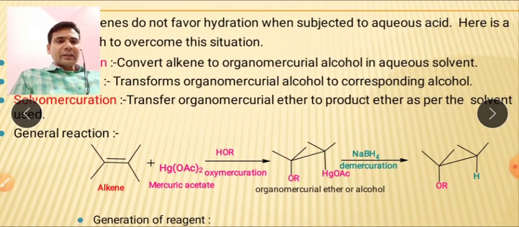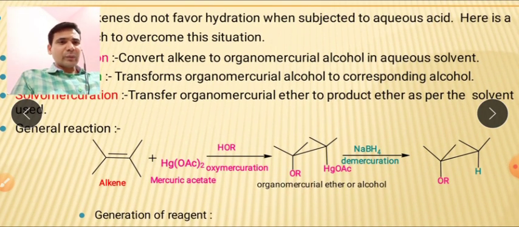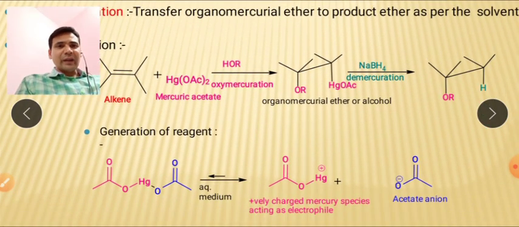Then the second reaction is with ROH. Here we are taking the alcohol, so an OR group will be attached to this carbon-carbon double bond, and then there will be demercuration, which is generally a reduction reaction, in which the HgOAc will be replaced by hydrogen, right? So reduction will happen.